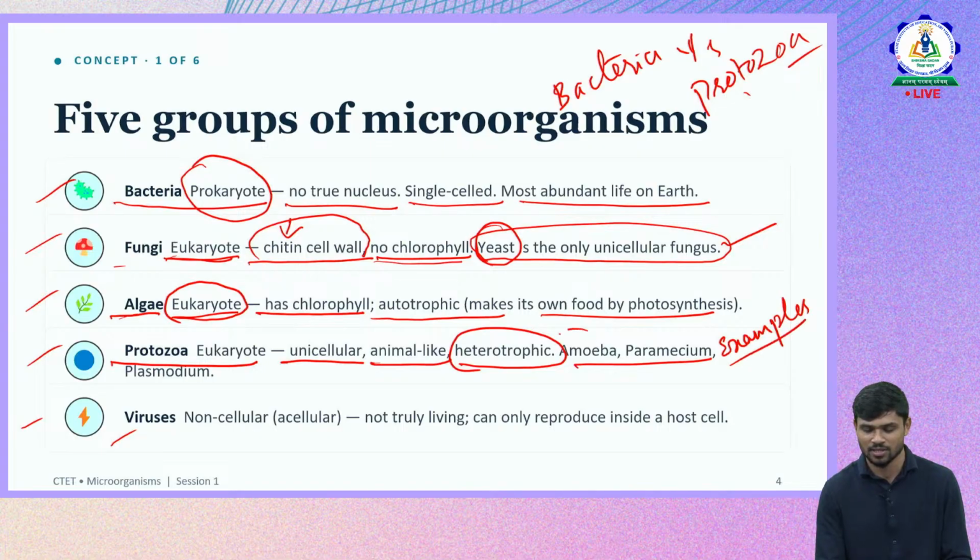Amoeba, we have discussed how amoeba does nutrition, how it extends its pseudopodia for capturing a food item and also for movement. So amoeba is one example, another is paramecium, two examples of protozoa which are eukaryotic and single-celled in nature. We are calling protozoans heterotrophic and animal-like. Why not fungi? Why are we not calling fungi animal?